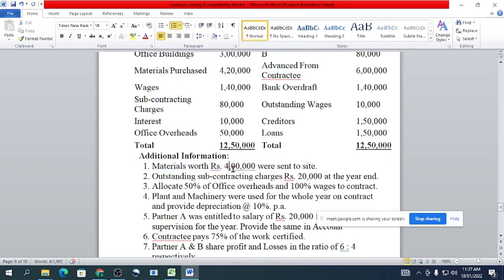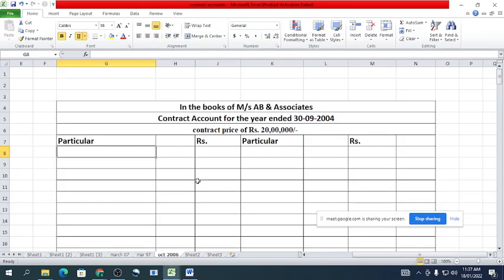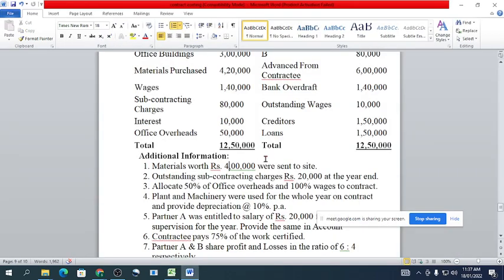First, material, 4 lakh rupees. To material 4 lakh rupees. We have already entered this material.